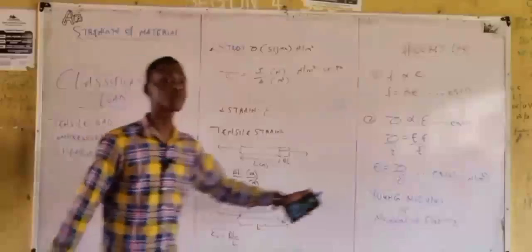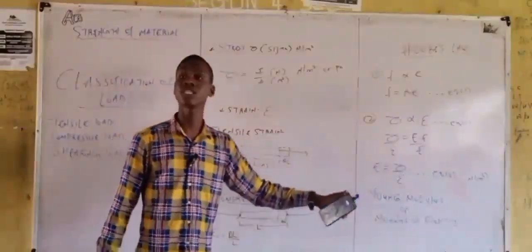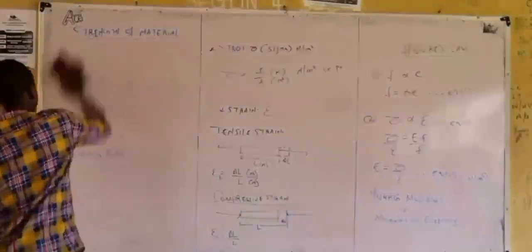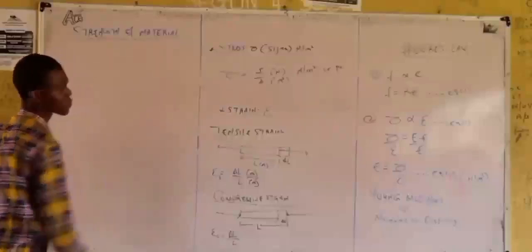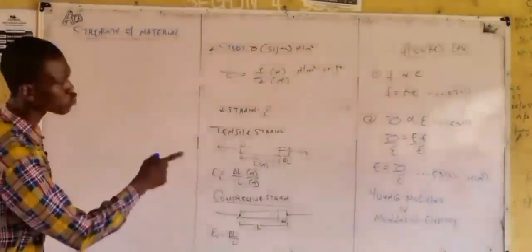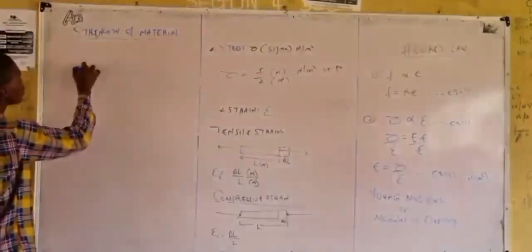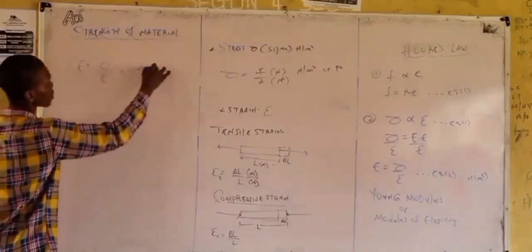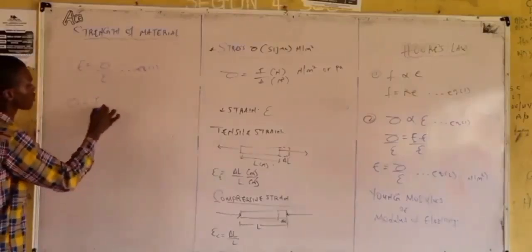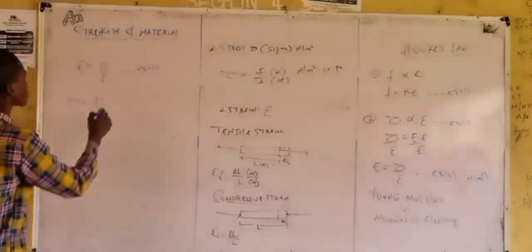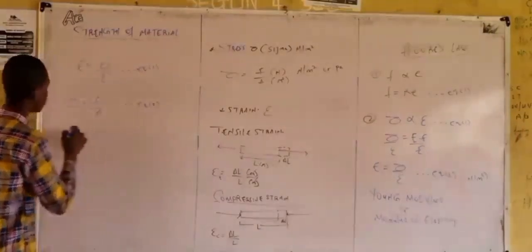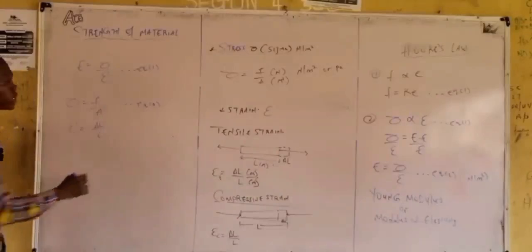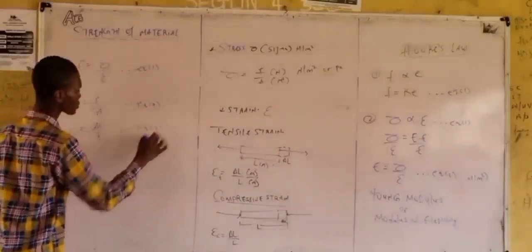Now let's do some mathematical expression of Young modulus. This is Young modulus in terms of stress and strain. Now let's see Young modulus in terms of force, area, length, and the likes. From equation 2, we said that Young modulus E is equal to stress over strain. And we know that stress is equal to force over area. We also know that strain is equal to change in length over original length.